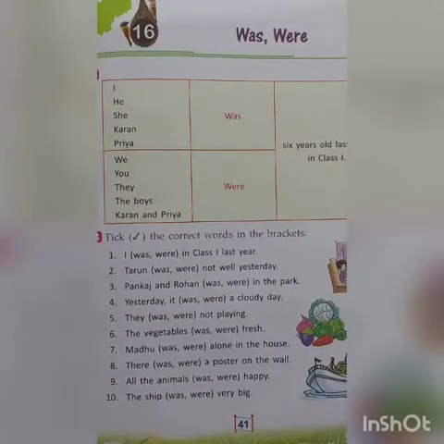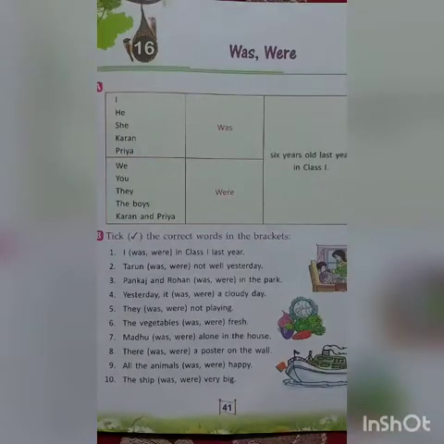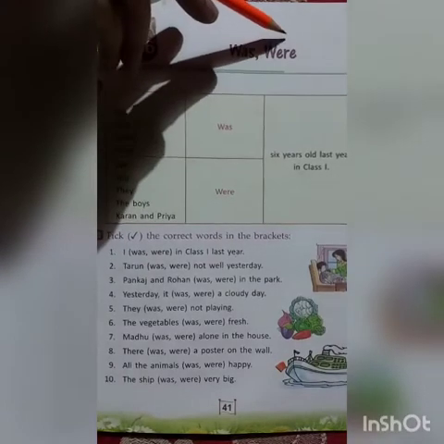So, children, we have to learn what was and were tell us. Was and were tell us about the past. Past means जो हो चुका है, गुजर चुका है. All right. So, when you see that a sentence is telling about the past, then we use what? We use was and were.